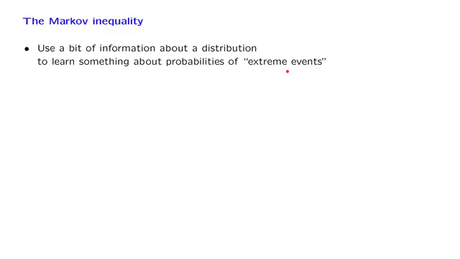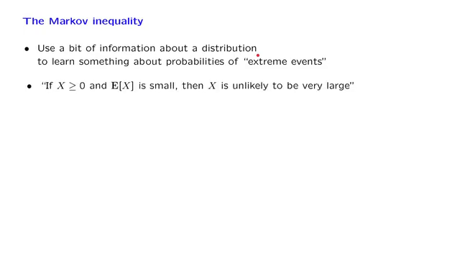If we can calculate that probability exactly, then of course everything is fine. But suppose that we only have a little bit of information about the probability distribution at hand. For example, suppose that we only know the expected value associated with that distribution. Can we say something? Well, here is a statement which is quite intuitive. If you have a non-negative random variable and I tell you that the average or the expected value is rather small, then there should be only a very small probability that the random variable takes a very large value. This is an intuitively plausible statement, and the Markov inequality makes that statement precise.